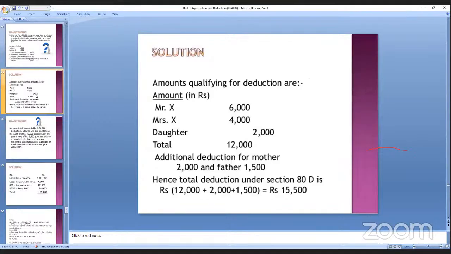So here additional, father not dependent, mother dependent, both together it is 3,500. See here, this is the total deductions, that is 12,000 plus 2,000 plus 1,500. Altogether, you will be getting 15,500. That will be deducted under section 80D.